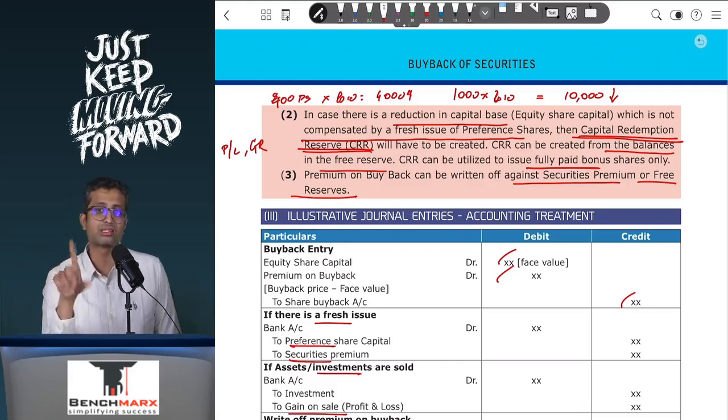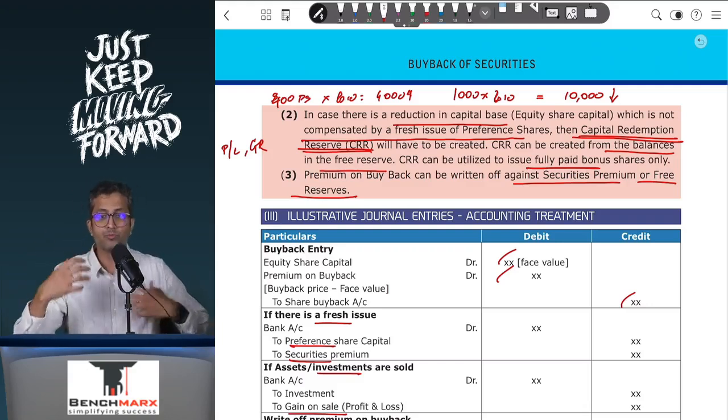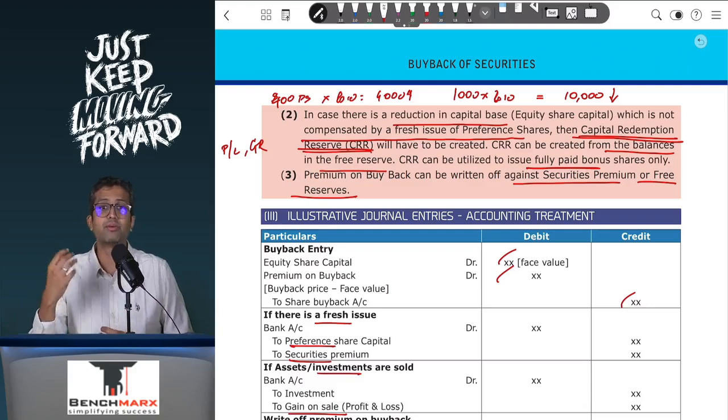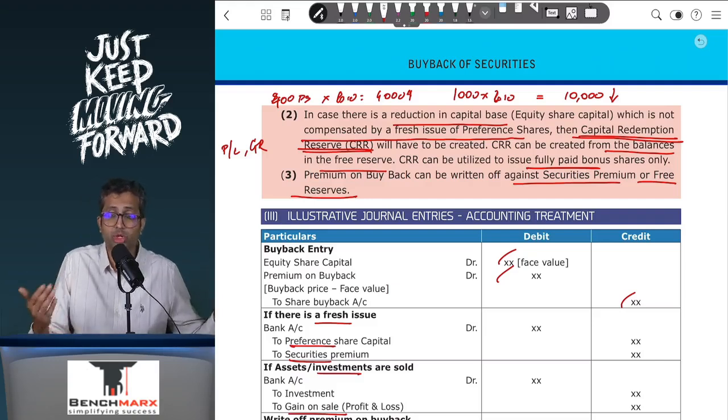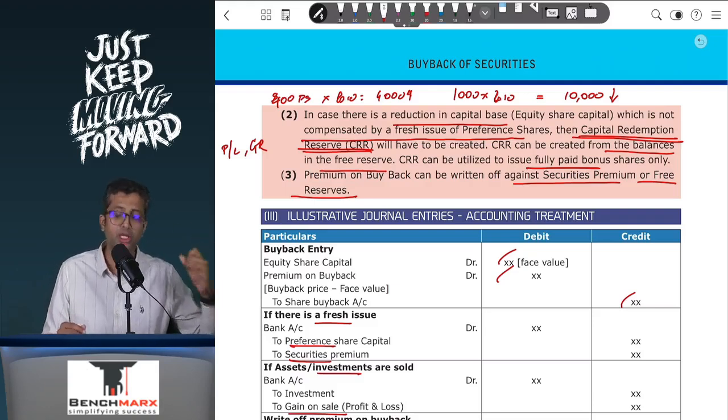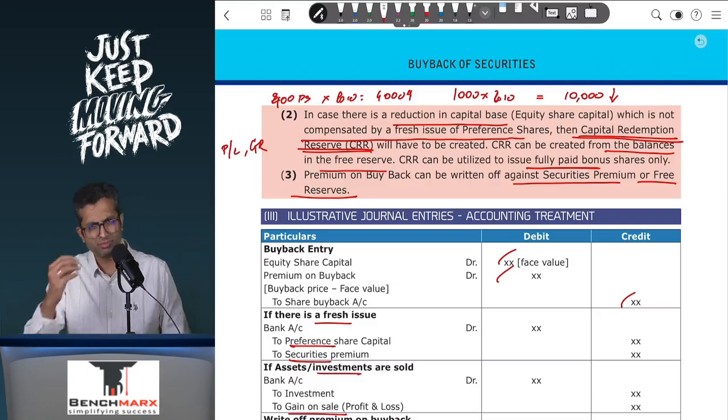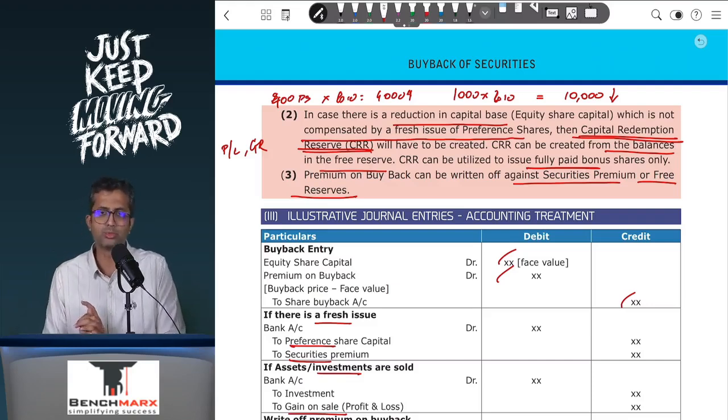Now, when the employee exercises the option, what is the journal entry? The company will receive money, that is 50 rupees on exercise of the option. So, bank account debit 50. Then you have stock options outstanding, because now they are no longer outstanding, they are exercised. Stock option outstanding account debit 30. To equity share capital, with the face value, let us say 10, and the balancing figure is the securities premium, let us say that comes to 70 rupees.